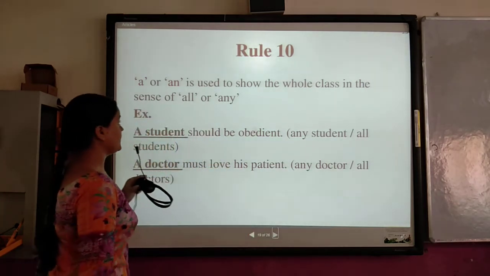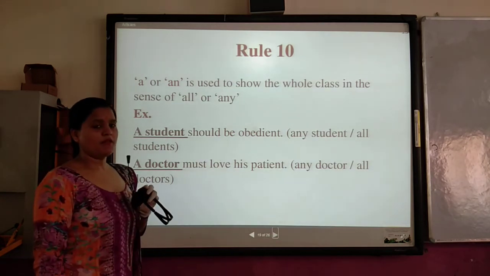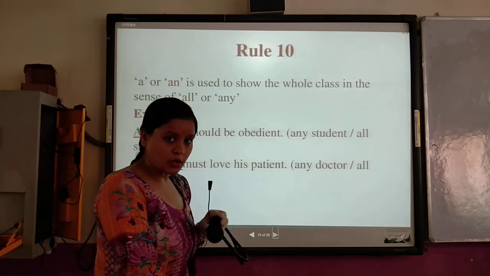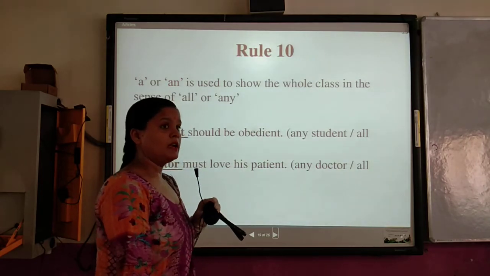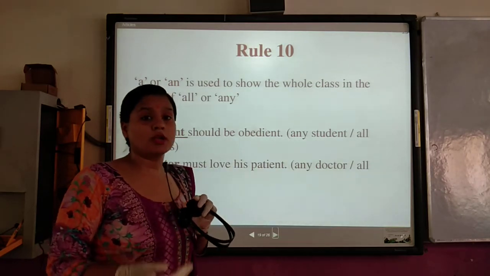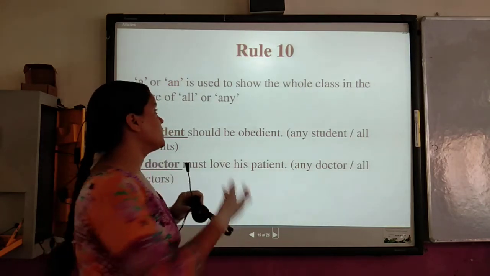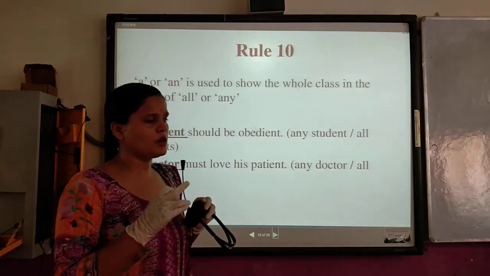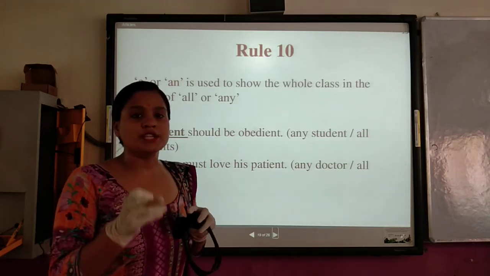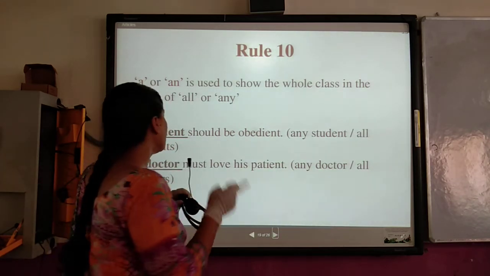A or an is used to show the whole class in the sense of all or any. If we are talking about a group, listen very carefully. If we are talking about the whole group in a collective way, we always use a, because I have told you earlier also that a collective noun is always considered singular. Understood? That's why we use a.